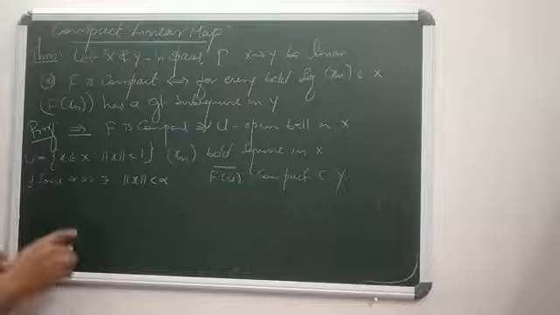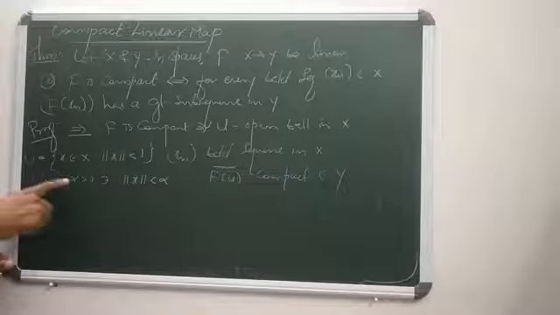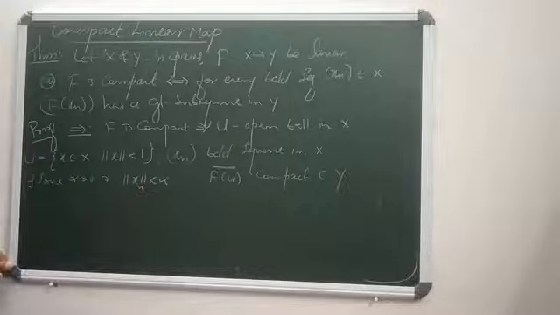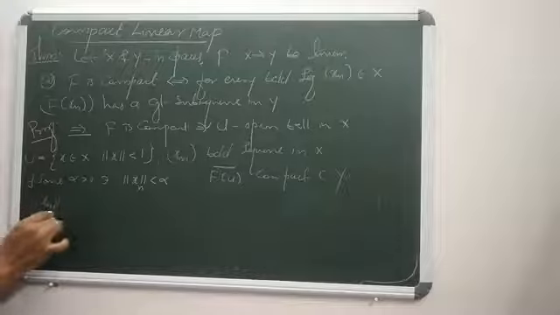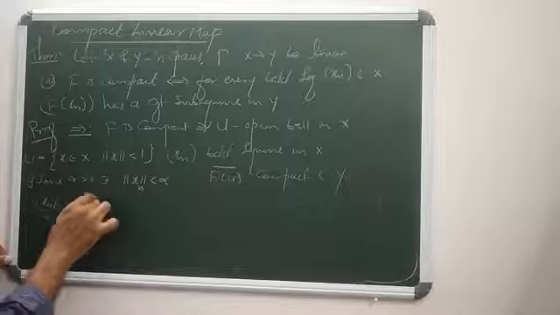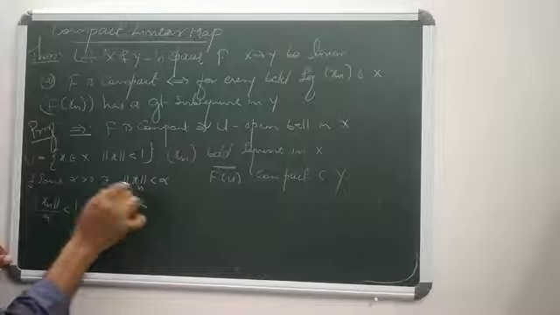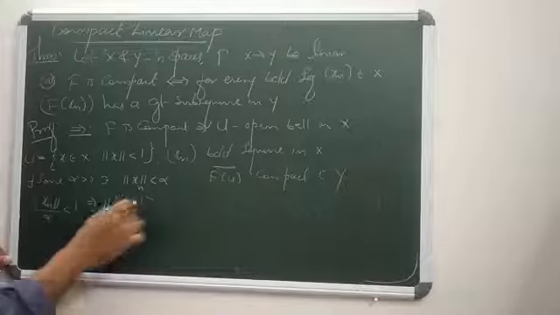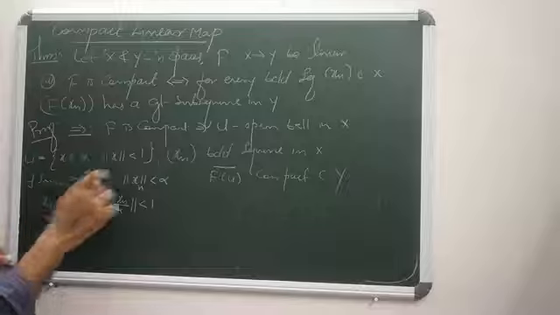Now, xn being a bounded sequence means for some alpha positive, norm xn is strictly less than alpha. This means norm xn by alpha is less than 1, strictly less than 1.